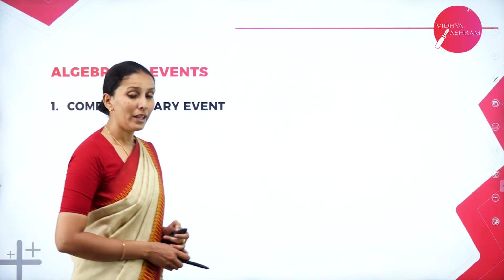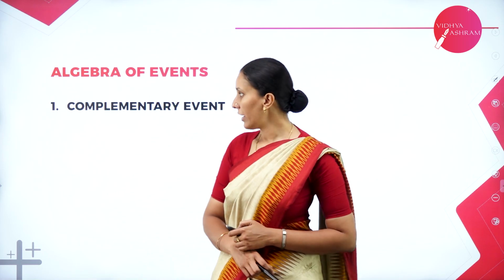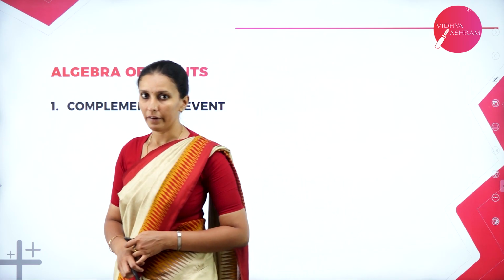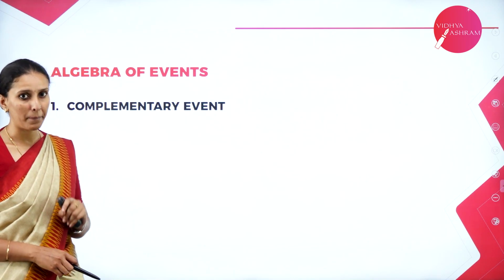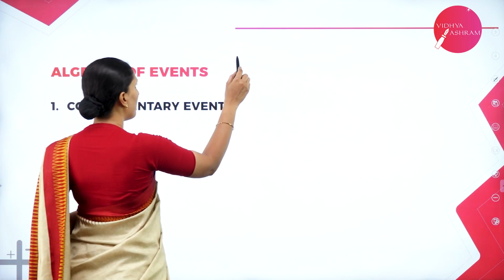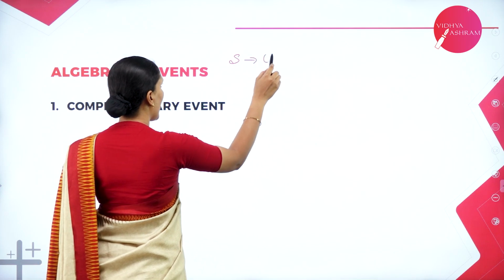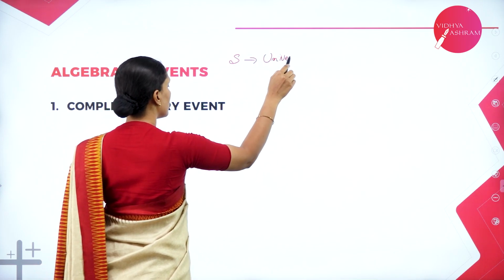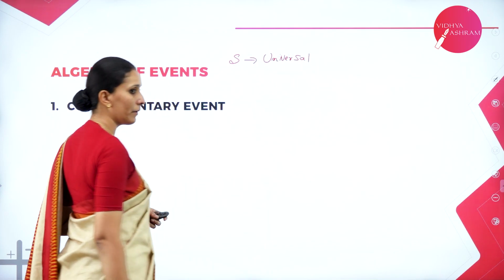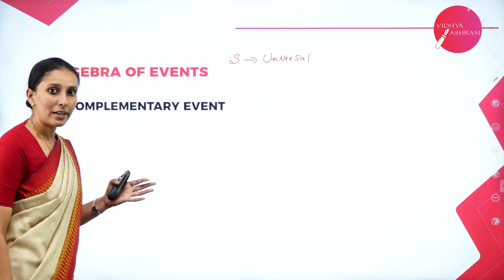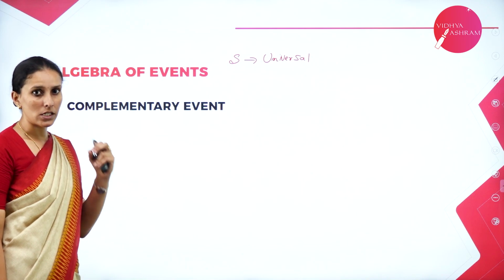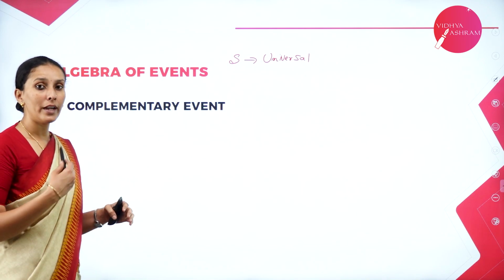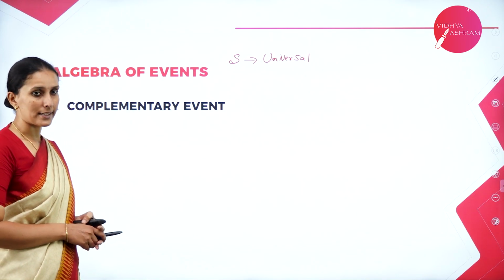Next we learn about the algebra of events. The very first one is the complementary event. We know that outcomes are all written under the sample space, and hence the sample space will be considered as the universal set for any random experiment, and all other events are subsets of the sample space. When we have a universal set and its subset, we know its complement also exists.